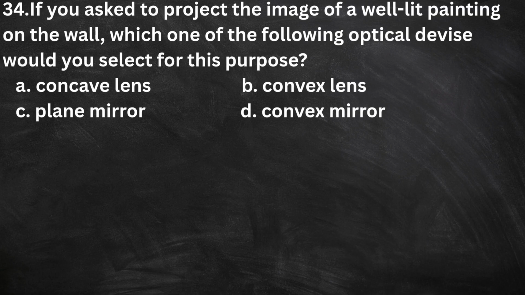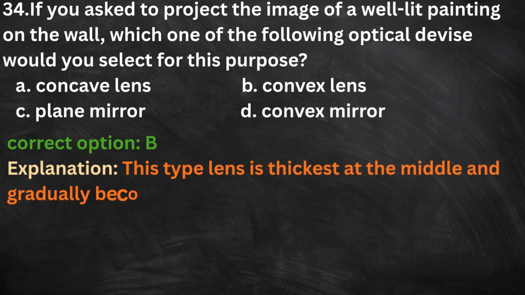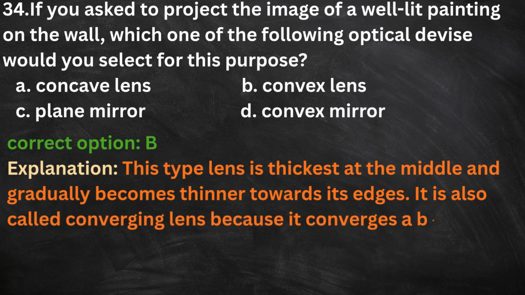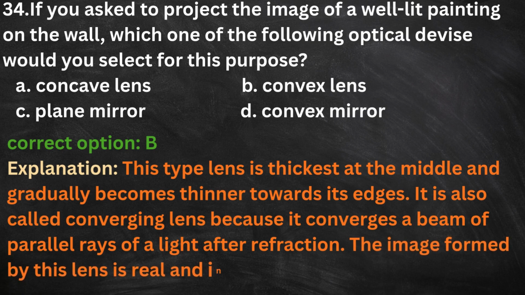34. If you are asked to project the image of a well-lit painting on the wall, which one of the following optical devices would you select for this purpose? Option A. Concave lens. Option B. Convex lens. Option C. Plane mirror. Option D. Convex mirror. The correct answer is B. Convex lens. It is this type of lens which is thickest at the middle and gradually becomes thinner towards its edges. It is also called converging lens because it converges a beam of parallel rays of light after refraction. The image formed by this lens is real and inverted.